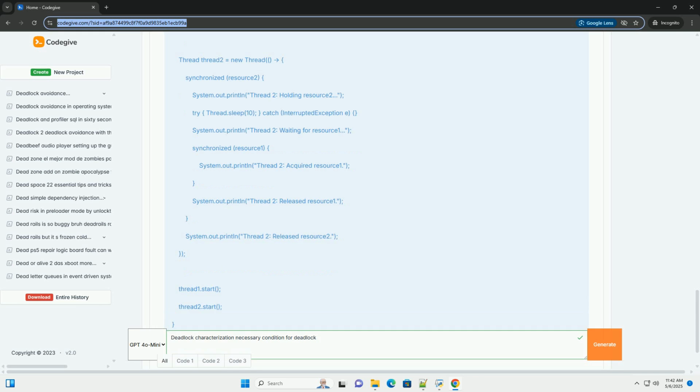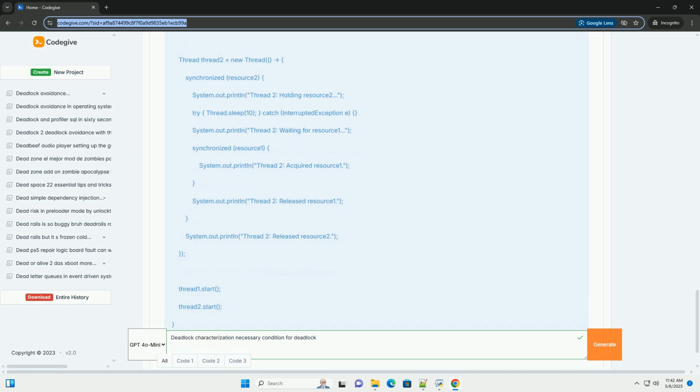a process may request. Safe state: a system is in a safe state if there exists some sequence of resource allocations that will allow all processes to complete their execution, even if they all request their maximum resources at the same time. Unsafe state: if no such sequence exists, the system is in an unsafe state. An unsafe state does not necessarily mean a deadlock will occur, but it means there is a possibility of a deadlock. Banker's algorithm: a common algorithm for deadlock avoidance.